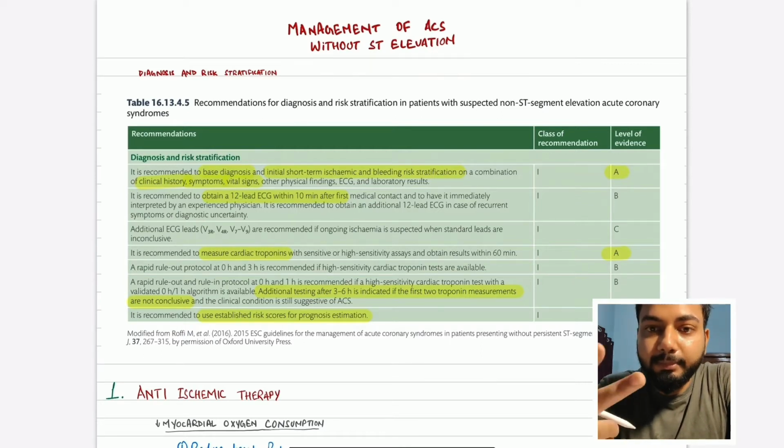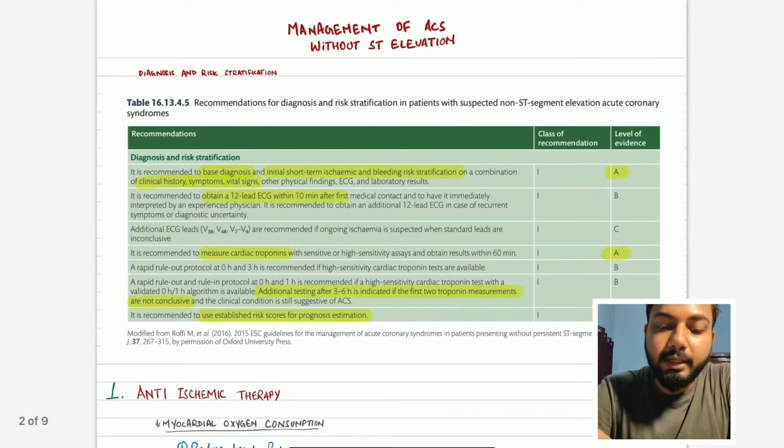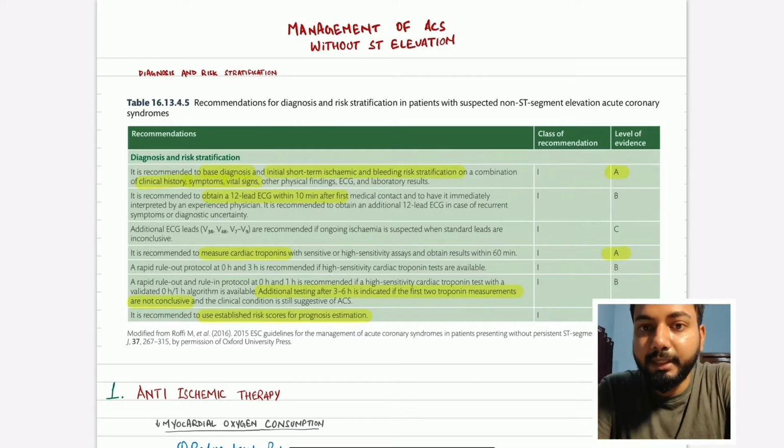There can be two types of acute coronary syndrome: one with ST elevation and one without ST elevation. With ST elevation, it is most probably a case of what is commonly known as a heart attack. If it is without ST elevation and troponin T is elevated, then it is a case of heart attack, and if troponin T is not elevated, then it can be a case of unstable angina.